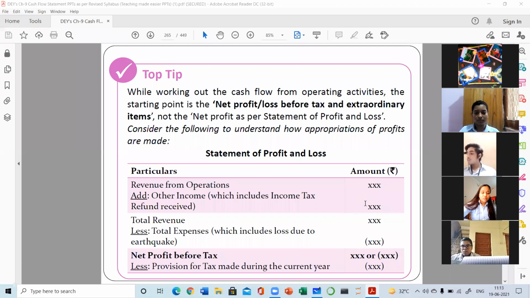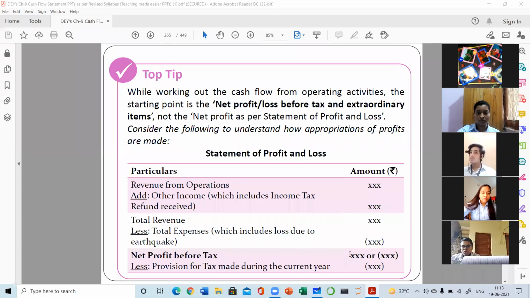This you have already done in chapter 3. Then it will be total revenue. Then total expenses will be subtracted. Then net profit before tax will come. Then the provision for tax made, then the dividend, and then the transfer to reserve. So all these are known as appropriations.